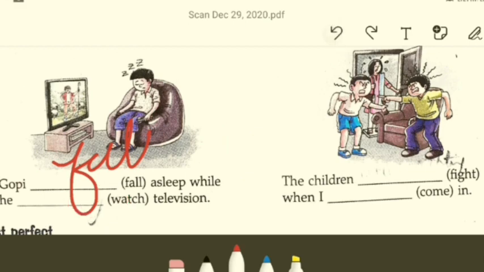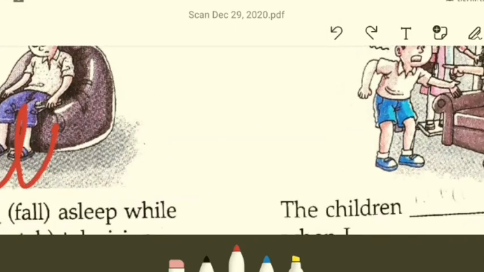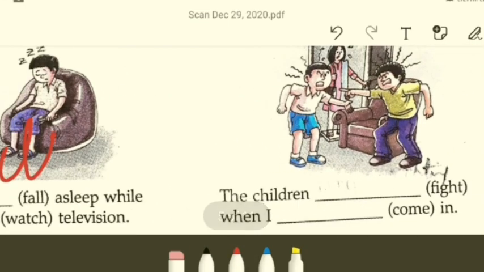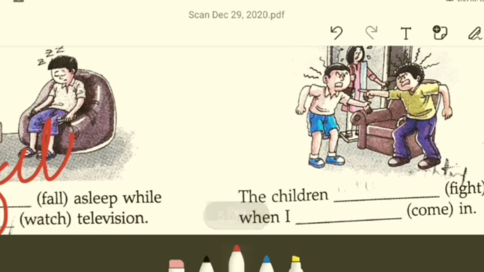What is the other one? Let me zoom it up. Let's take a look. What is it? Just find out. The children were fighting when I... Just give me a moment.